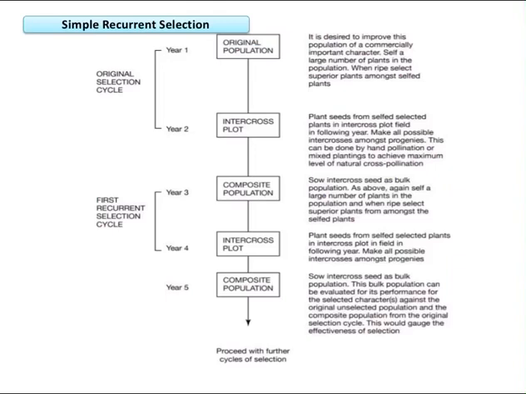When should we stop? Until the heritable characters are seen. This process of selection should be stopped once we get high heritability characters. Okay, so this was all about simple recurrent selection.